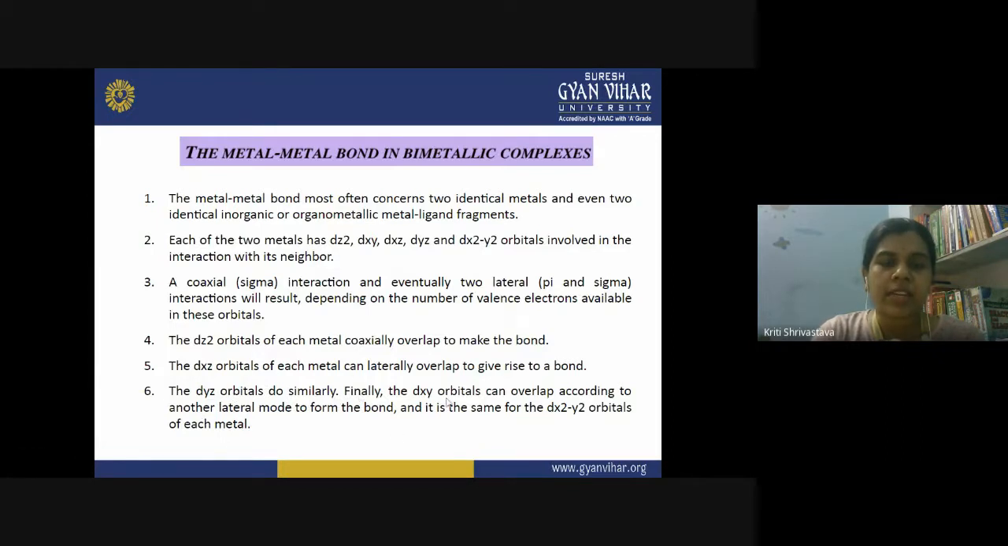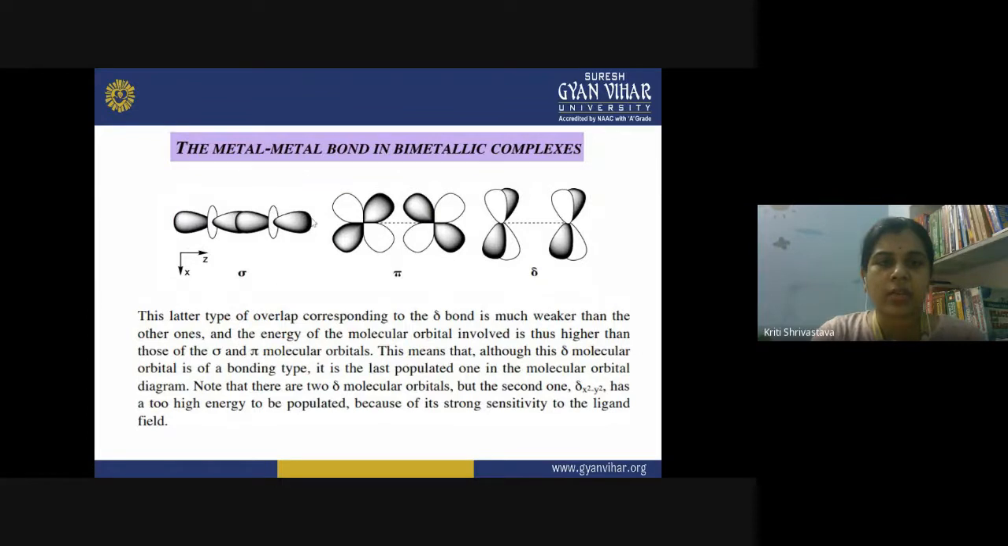Then finally the dxy orbital can overlap according to another lateral mode to form the bond. And similar is the behavior of dx square minus y square orbitals present on each metal. So in this manner, the two metal atoms' orbitals overlap together. Here you can see these are the two dz square orbitals, and they are overlapping coaxially along their axis. Then the dxz and dyz orbitals are overlapping laterally, and this lateral overlap results in the formation of pi bonds.